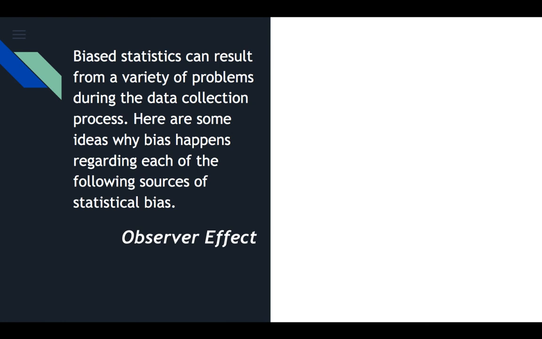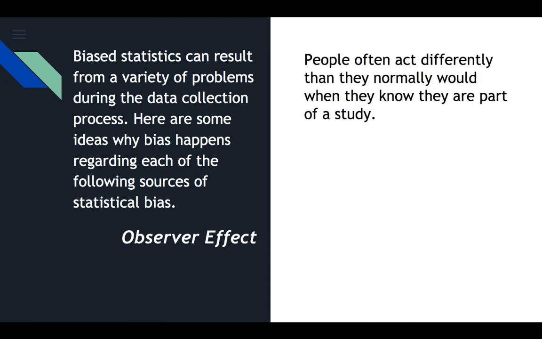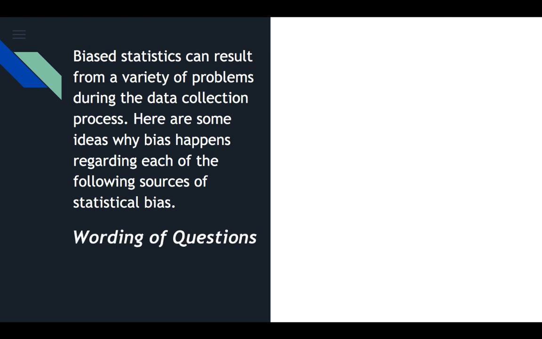You football players or volleyball players or softball players or tennis players out there, you're out playing on the court and you notice someone you recognize as a head coach for the team that you're really interested in going to play for in D1 NCAA. And you want to impress them. You're not going to act like you do to your regular coach, do you? You're not going to be all talk back and stuff. You're going to be yes sir, no sir, and you're going to play your best game. That's called observer effect. They act differently than they normally would when they know they are part of a study or when they know they're actually being watched or they know something's going on. It's called showing up or showing off, whatever you want to call it, but that's what it's called, observer effect.